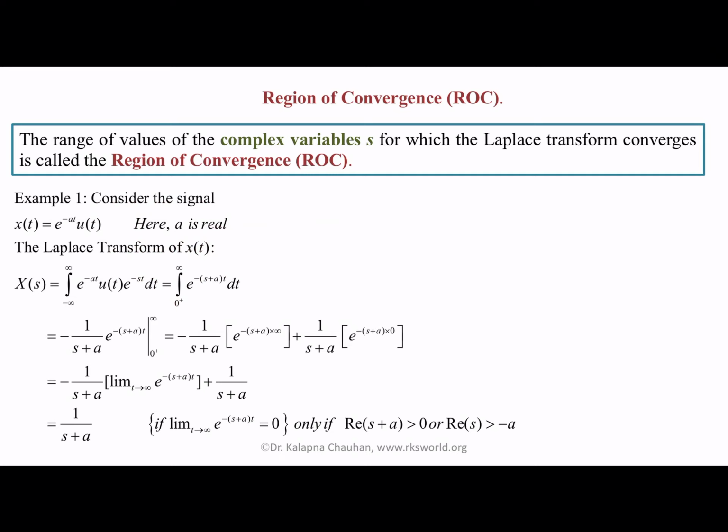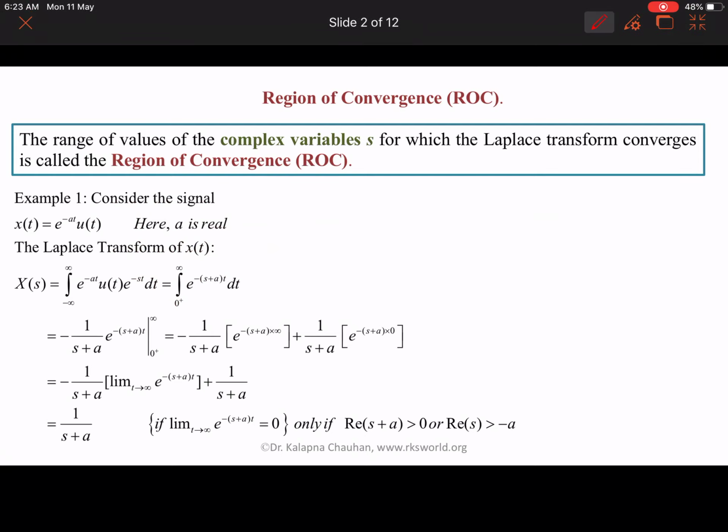The first example that I have taken here is a signal x(t) equals e to the power minus at u(t). Here a is real. Now if we find its Laplace transform, X(s) is the integration from minus infinity to infinity of x(t) e to the power minus st dt.